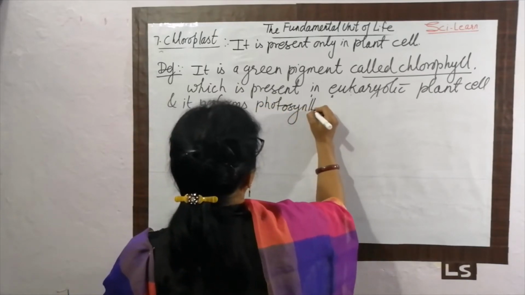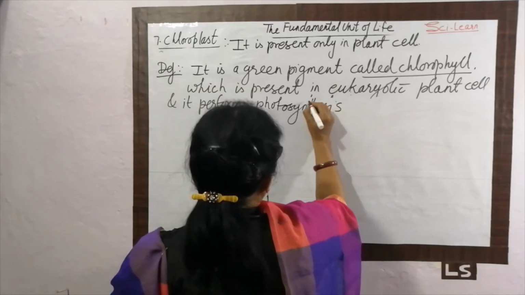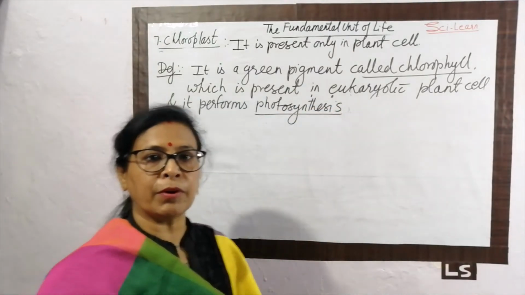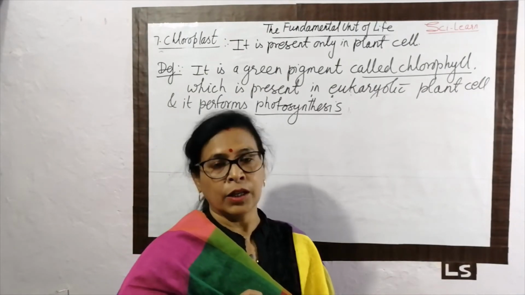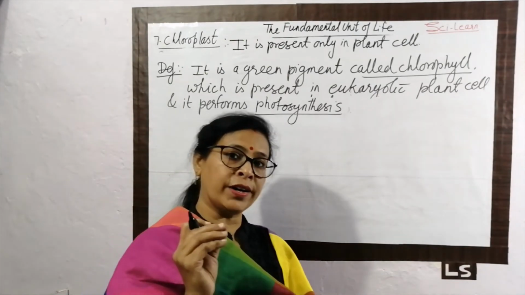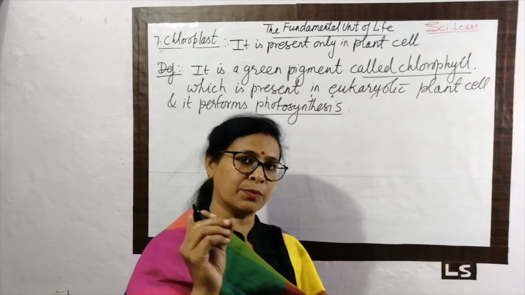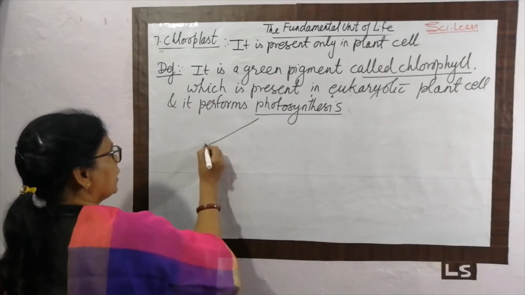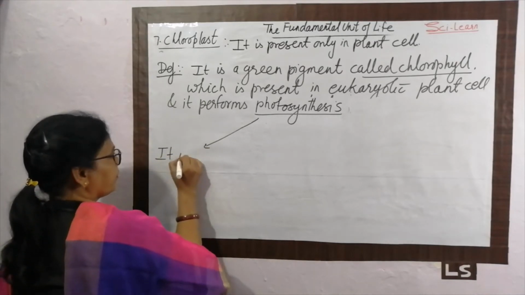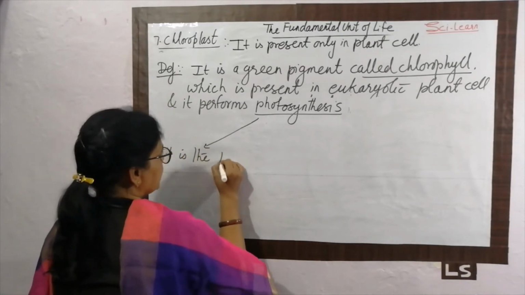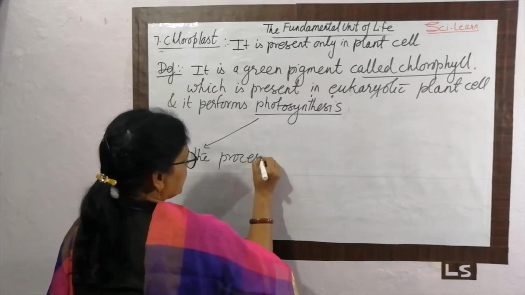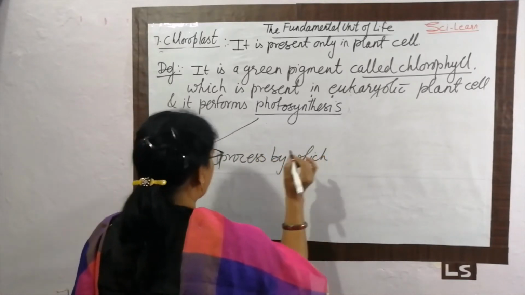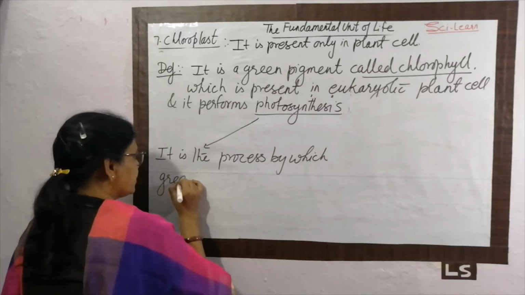So why is the chloroplast important? Because it performs photosynthesis. What is photosynthesis? You already learned about it in your previous classes, in 7th or maybe 8th. Photosynthesis is the process by which green plants prepare their food.